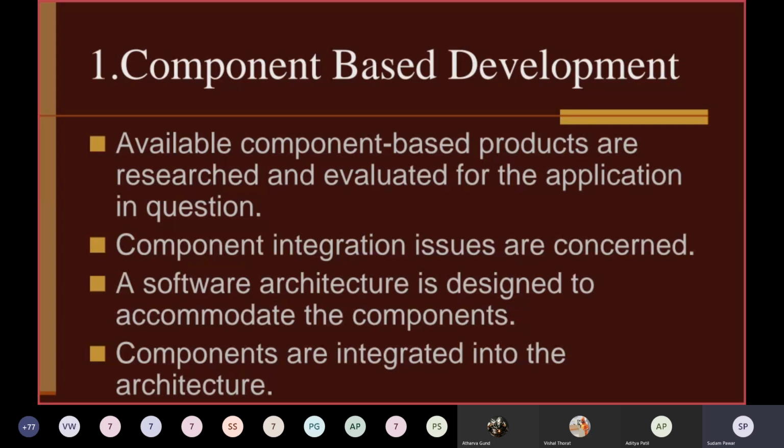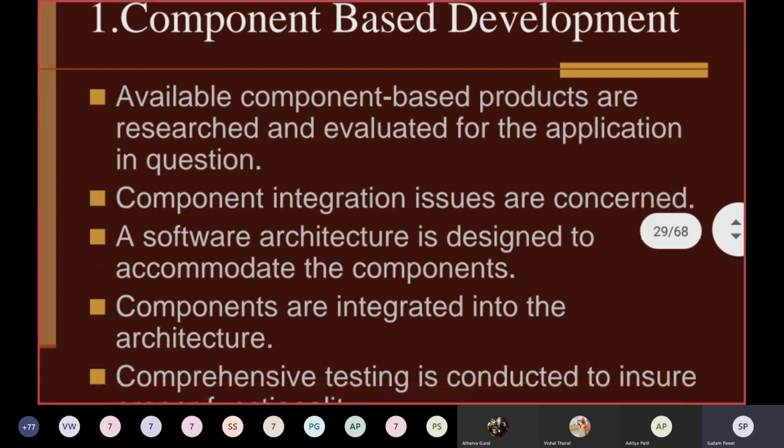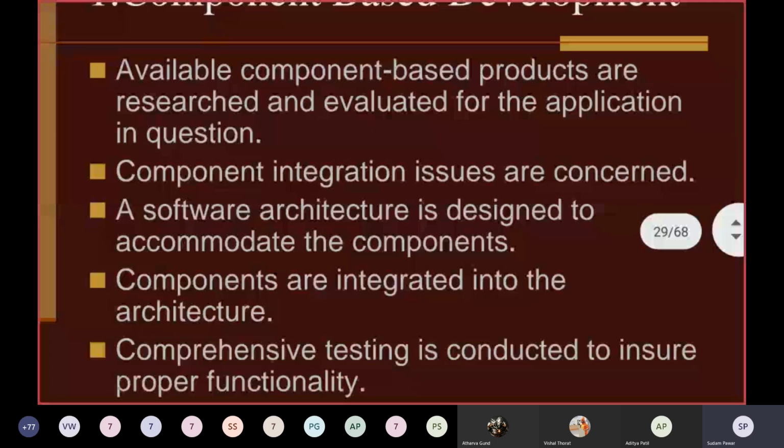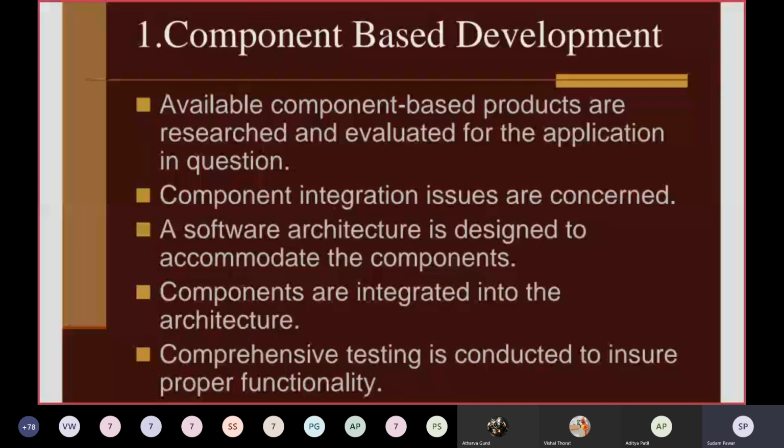And the software architecture is designed to accommodate the components. In your course you have a subject, software modeling and design, in which you will study different software architectural models. According to the size and type of your project, whether it is a desktop application, web application, Android application, or a real-time IoT-based application, you have to select the appropriate software process model as well as the architectural model, or consider architectural styles and patterns.